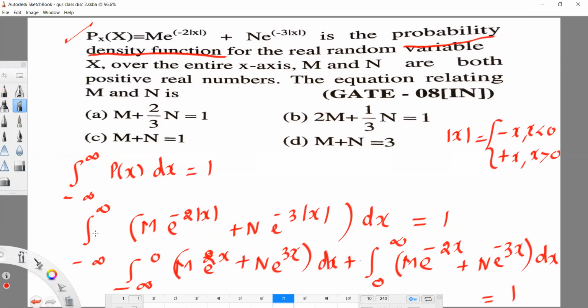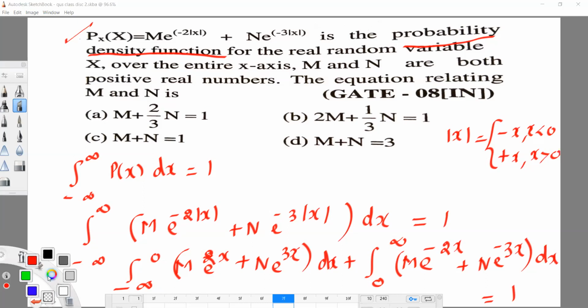Understand this. In the limit from minus infinity to plus infinity, we have to split it: from minus infinity to 0, then from 0 to infinity on the right side. Whenever a modulus function comes, you have to split like this. Then only the integration is very easy.